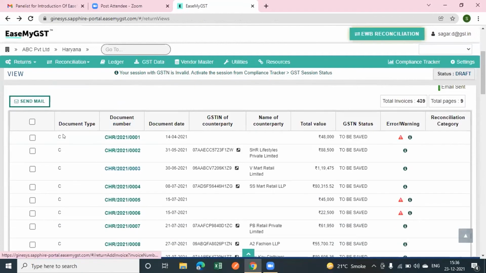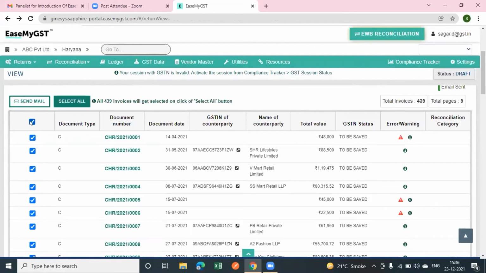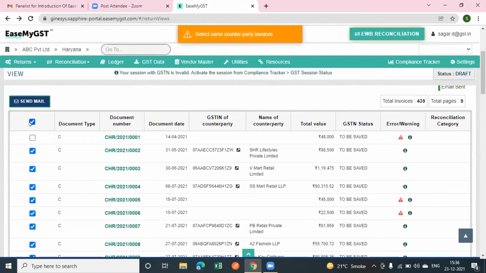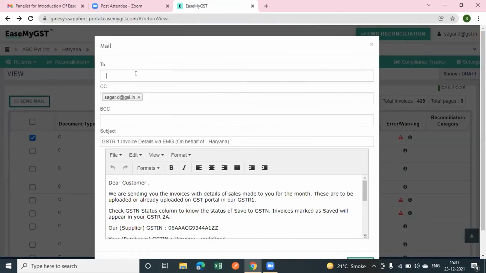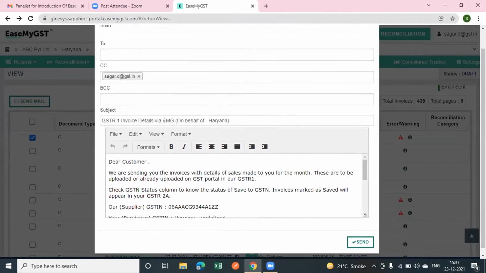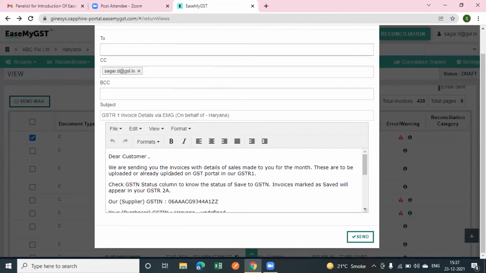So from here, you just need to click any of the invoices, or you can click all of the invoices, and from here you can click on the send mail option. After clicking on send mail, a pop-up window will appear. You can type the counterparty email address here, and the details are also mentioned: for this GSTN, for this invoice number, I have submitted this on GSTR1, or I have shown it in my sales transactions. So you can take the input in this month for this invoice.